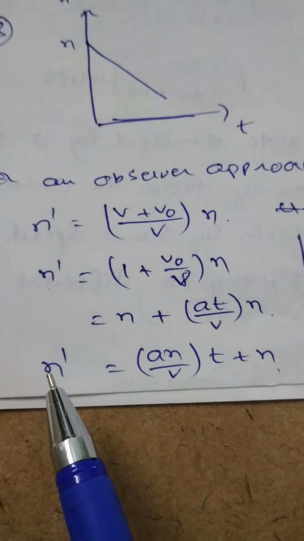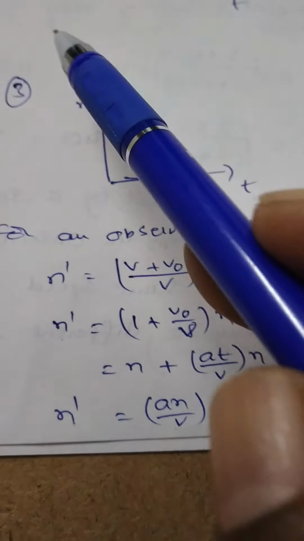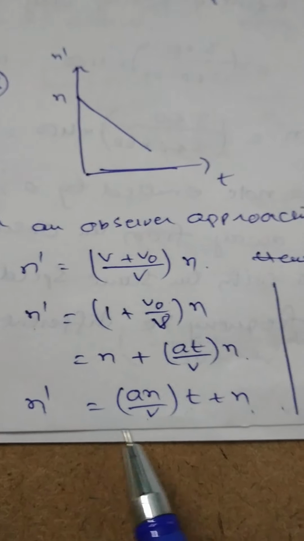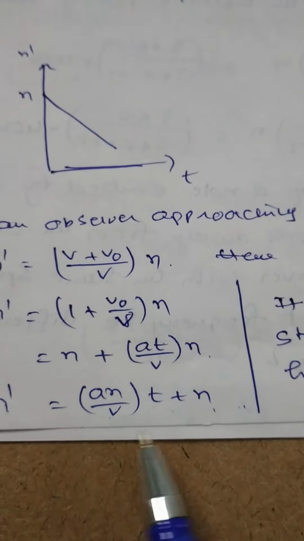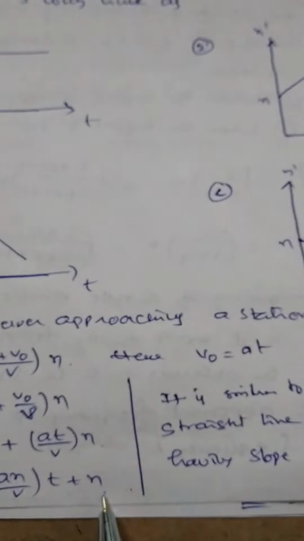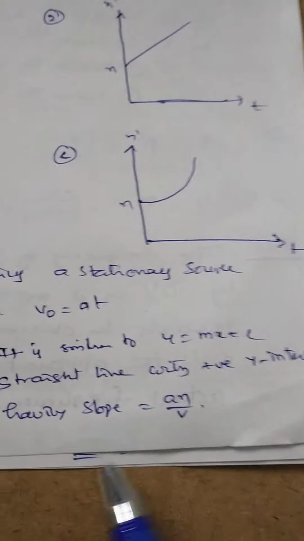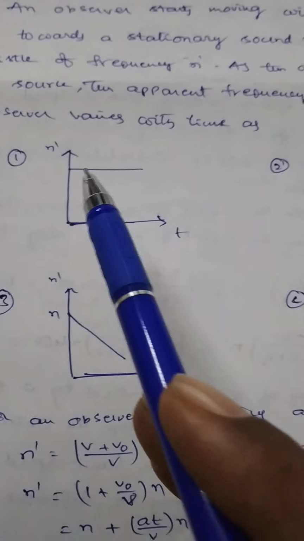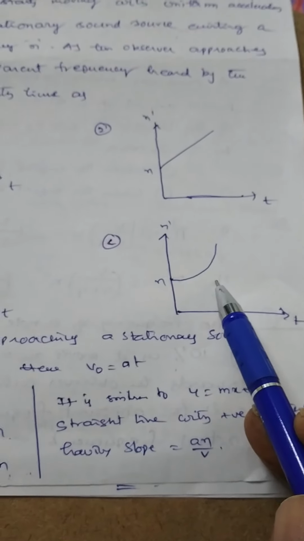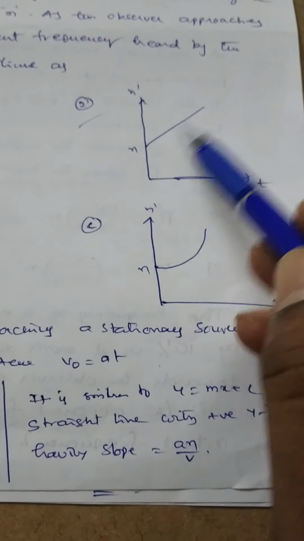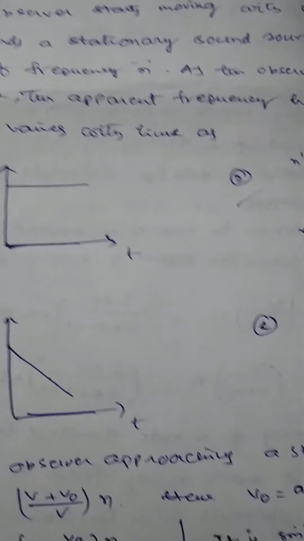This equation is similar to y equal to mx plus c, because on the x direction there is the time parameter and on the y direction there is N dash. M means slope. Slope is positive and y intercept is positive. Therefore the given one is a straight line with positive y intercept having a slope of aN by V. In these four diagrams, one has slope 0, one has negative slope, and one has a slope that is not constant. So the correct option is the second one, with positive slope and positive y intercept. Right? Okay.